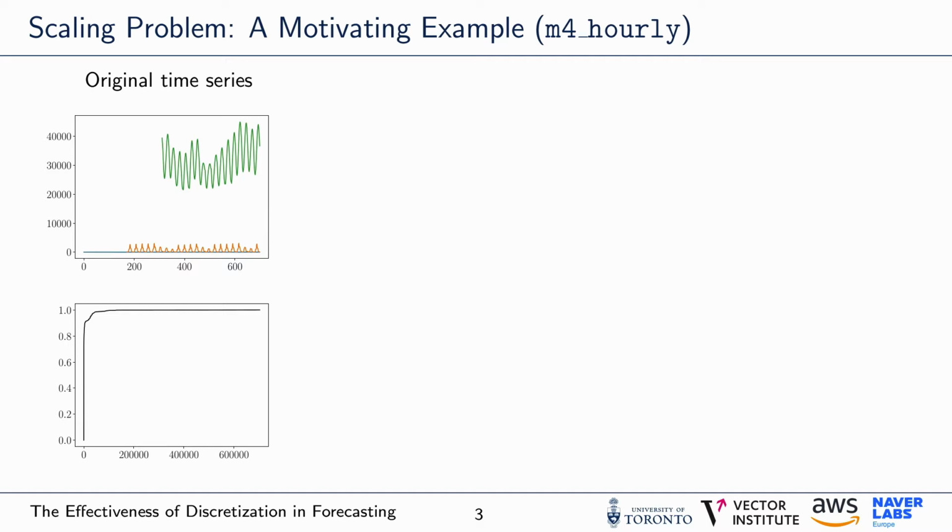In the bottom, we can see the CDF across the entire M4 hourly dataset. This plot shows us that most of the time series are on a rather small scale as the CDF increases rapidly at first, but there's a decent number of time series with large values and some additional outliers. In global forecasting, such widely varying scales are not uncommon, and if we want our model to extract patterns like trend and seasonality from these series jointly, we need to make sure that our model can make efficient use of the data at hand by making it easier for the model to model the underlying data distribution.